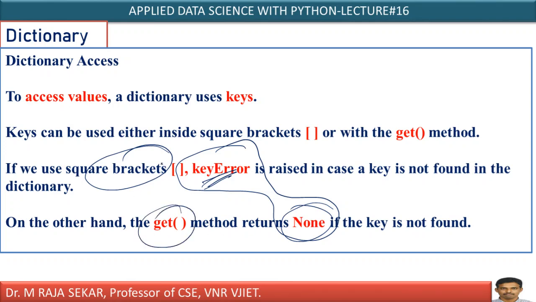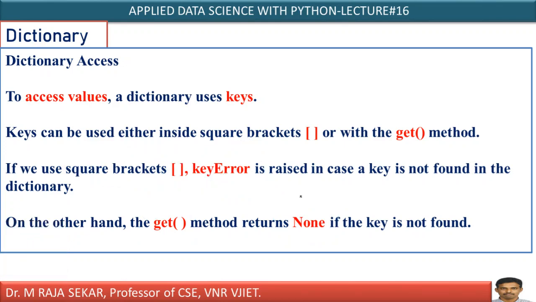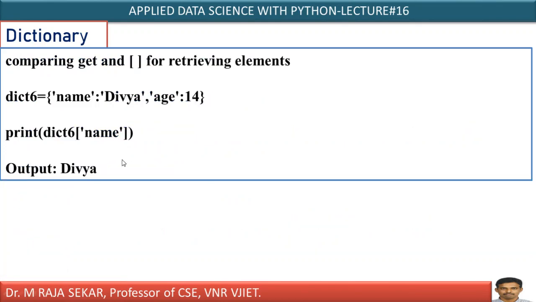You can use keys inside square brackets or inside the get method. In the case of square brackets, you will get a key error, whereas in the case of the get method it will return None. Anyway, we will try to understand these things with appropriate examples.